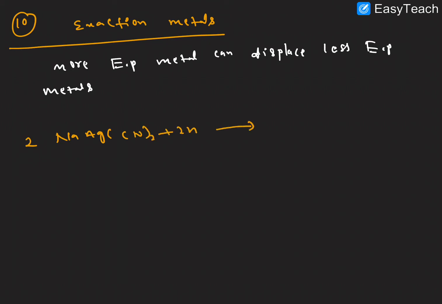Here 2 moles of NaAg(CN)2 plus Zn form Na2Zn(CN)4 plus 2 Ag going out.